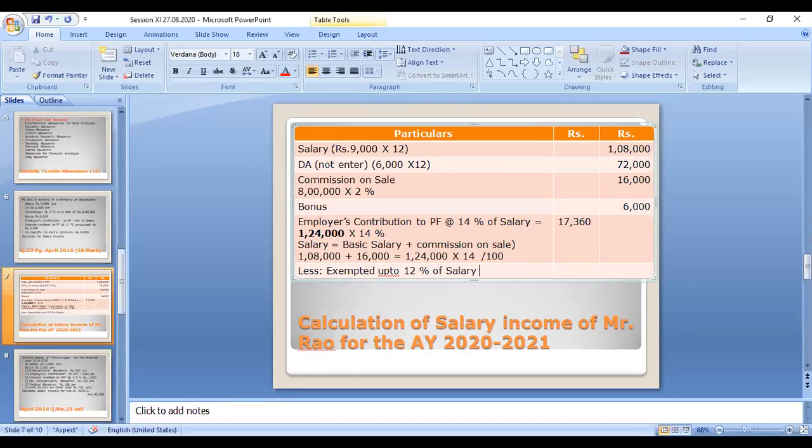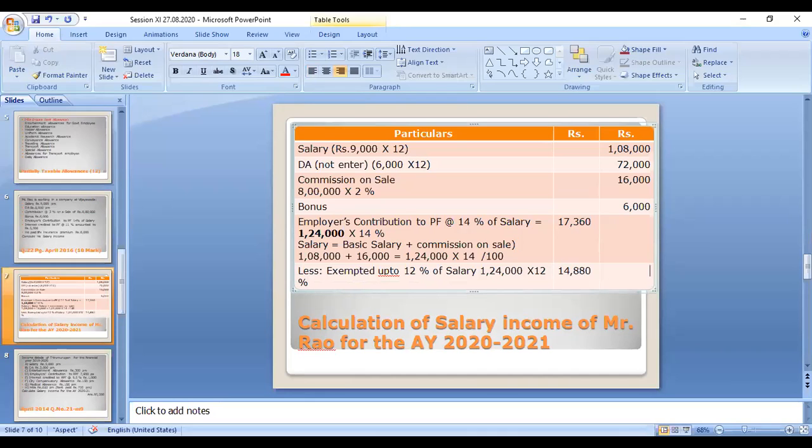So you have to calculate that 12%. The salary we already calculated is 1,24,000, so multiply by 12%: 1,24,000 into 12 divided by 100. That amount is 14,880.